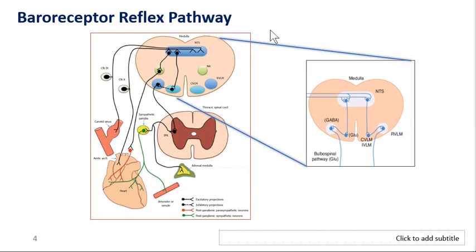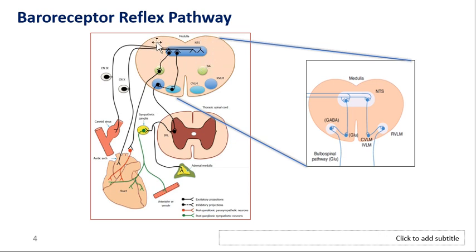Let's see now the reflex. So the baroreceptor reflex. For any reflex, first of all, it's an involuntary response to any stimulus. Here the stimulus is BP change. As we know, a reflex has some components: receptor, afferent, some coordinating center, efferent and effector. Let's see the same components here. Here the receptors are obviously the baroreceptors in the carotid sinus and arch of aorta. They carry the signal to the nucleus tractus solitarius in the medulla via the 9th and 10th cranial nerves, right?